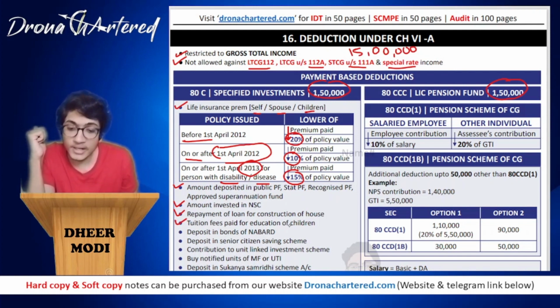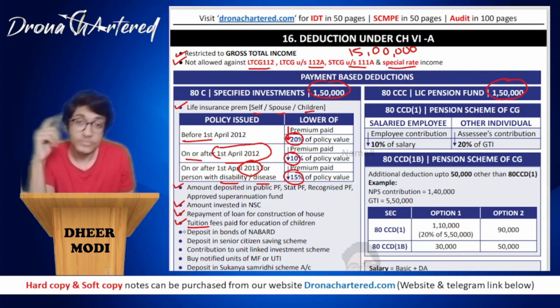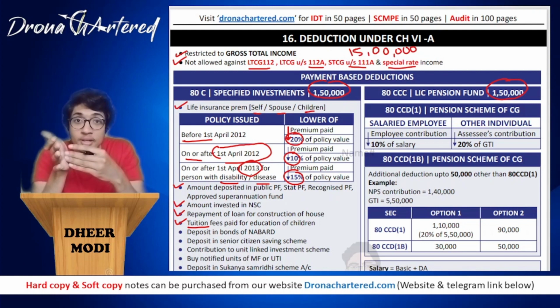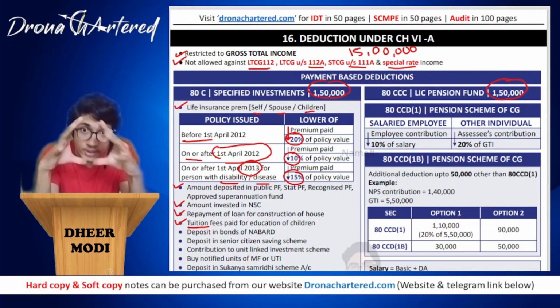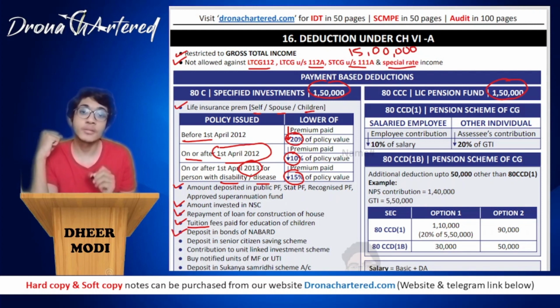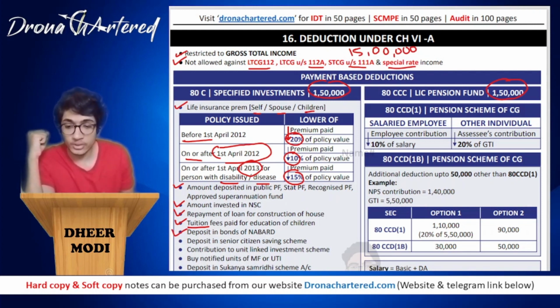Next is your tuition fees paid for education of children. Remember, it is not school fees, it is only tuition fees. Tuition fees means the schools charge you some tuition fees, then there are extracurricular activities fees, etc. So only the tuition fees portion of that school fees will be allowed as deduction. Next is your deposit in the bonds of, of course, agriculture and rural development bonds.